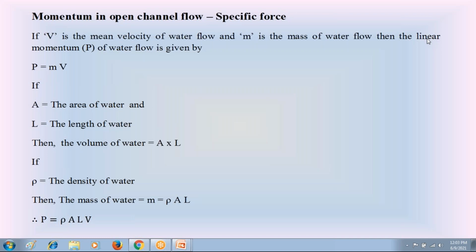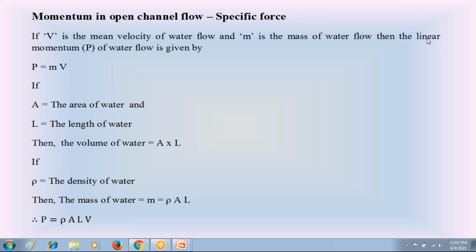In that integration of the dynamic equation of gradually varied flow, last class I explained the single step method of integration. I also provided the video lecture of that single step method to find the length of the water surface profile in open channels.